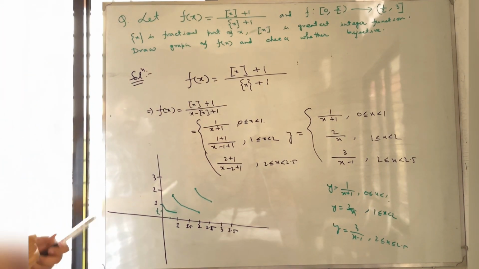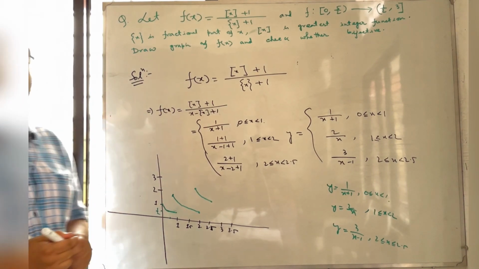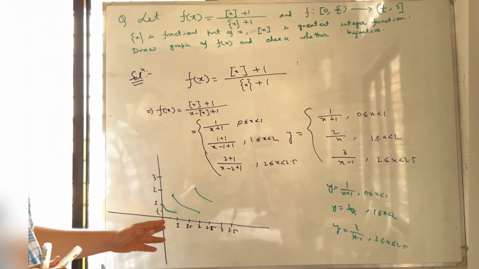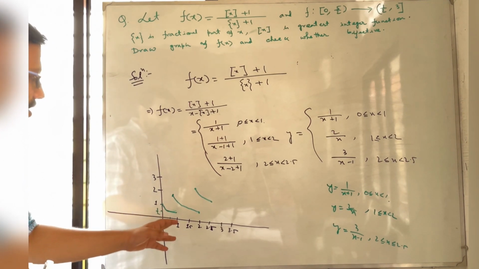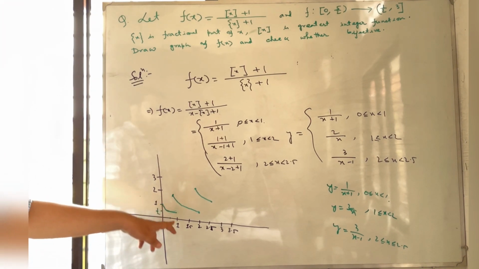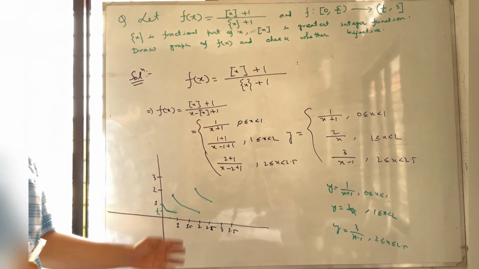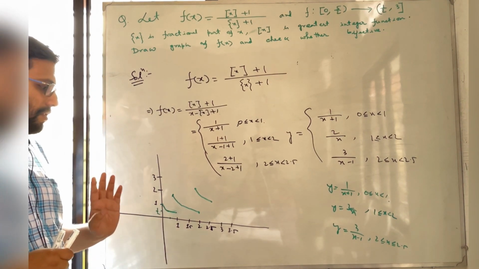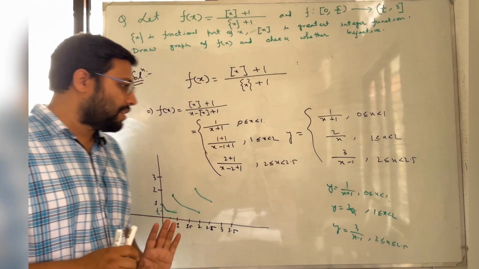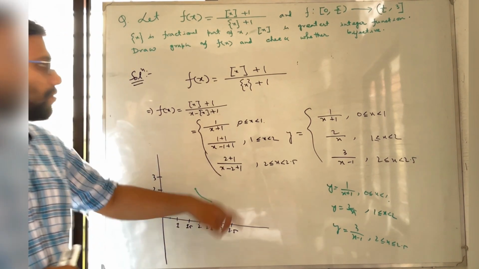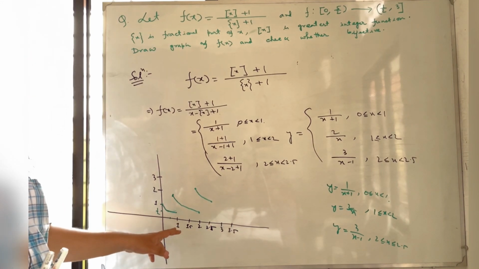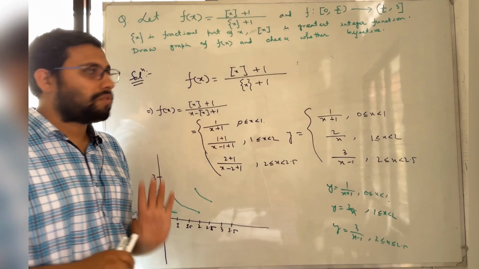Okay. Now there is another important point: as we can see, at the point 1 this function is discontinuous, because the functional value at x equal to 1 is 2, but the limit at 1 minus is half. Similarly, the function is discontinuous at 2. From 3, the graph is not here, so we don't need to talk about this. We will just say the function is discontinuous at x equal to 1 and x equal to 2.